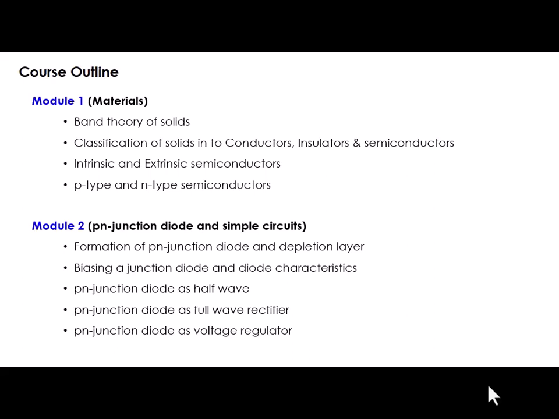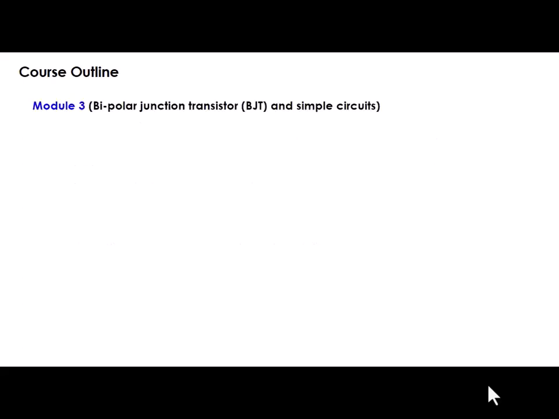This will summarize module 2. After finishing module 2, we will move to module 3, where we will discuss the bipolar junction transistor and simple circuits using the bipolar junction transistor.